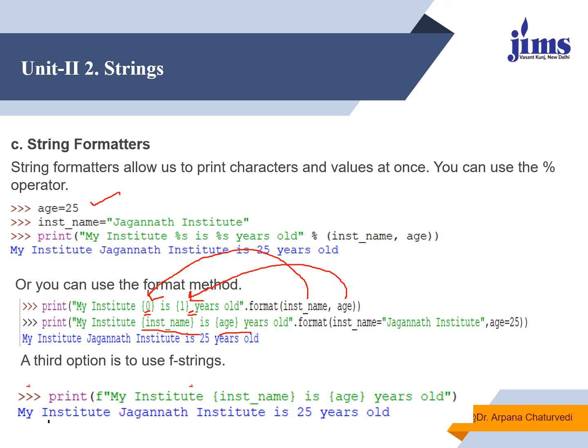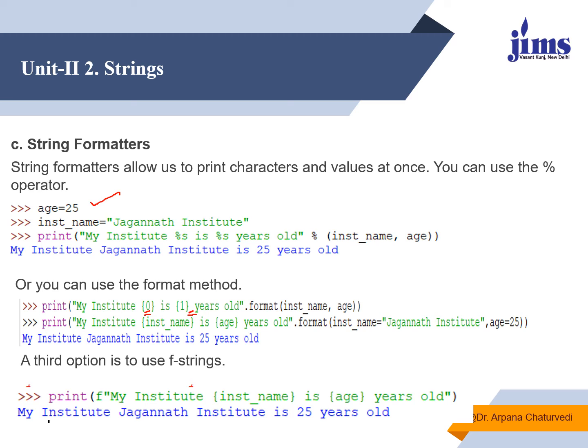Now see another way, this is the third option: we can use f. How can we write it? We write print f within double quotes "my institute {inst_name} is {age} years old". No need to mention the name of a variable after putting dot or using the percentage symbol or dot format.